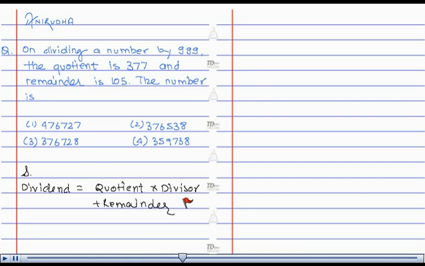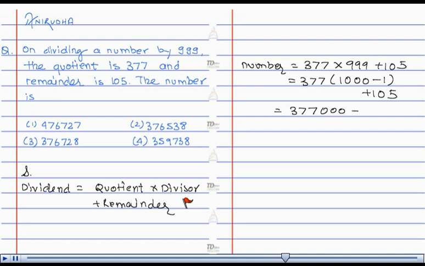Therefore, the number required is equal to 377 into 999 plus 105, or 377 into 1000 minus 1 plus 105, or 377000 minus 377 plus 105, which is equal to 377000 minus 272, which is equal to 376728. Therefore, we have answer option number 3.